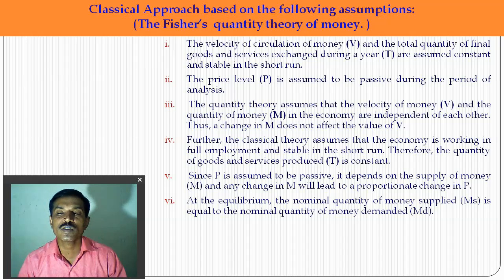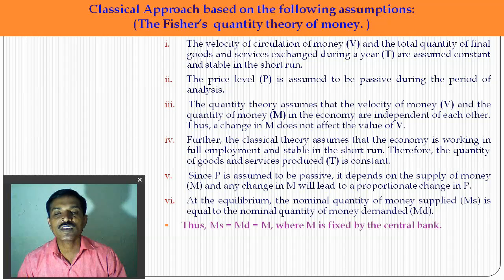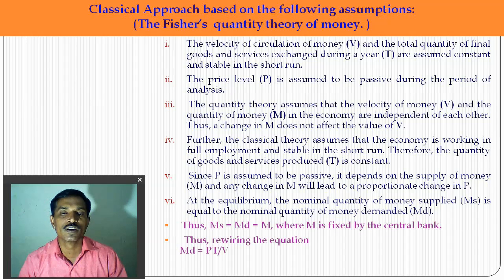So MS equals MD, where the money supply M is fixed by the central bank. So the money supply is decided by the central bank of the country.